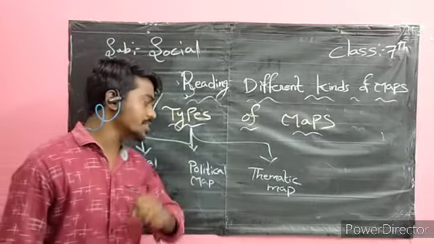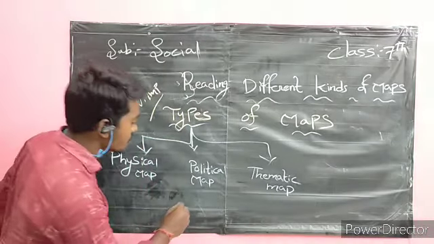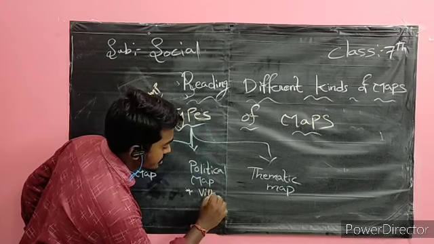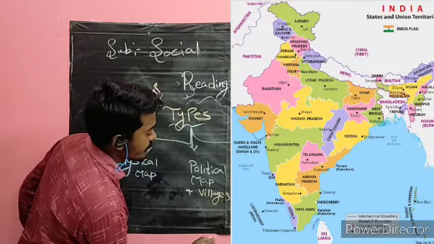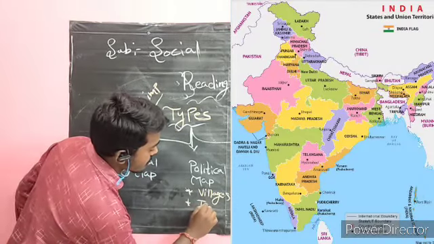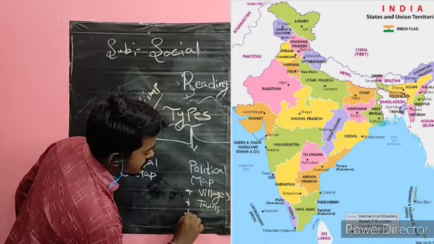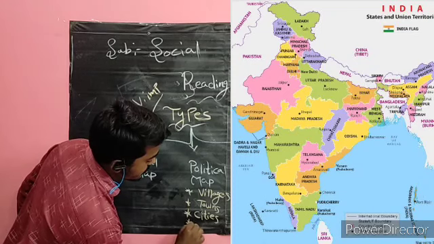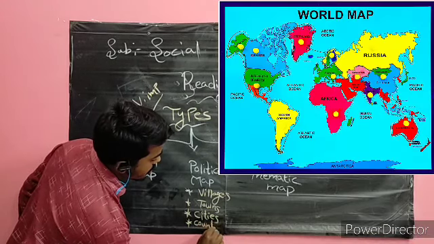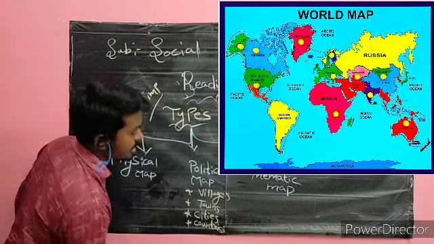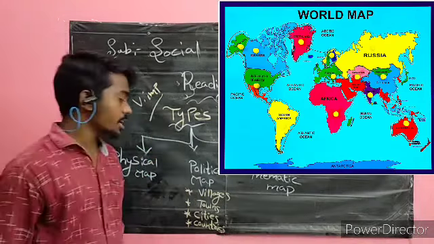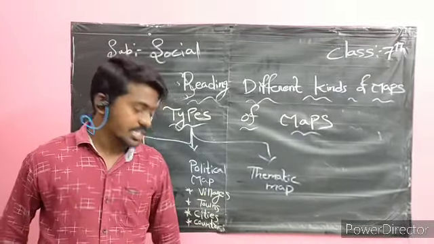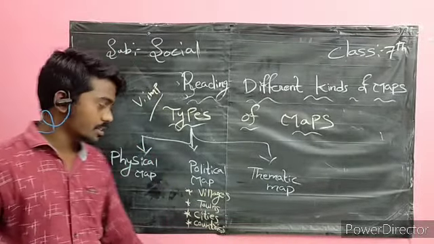Coming to the political map. A political map shows the political divisions of villages, towns, cities, and countries.